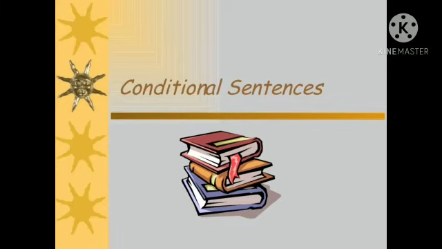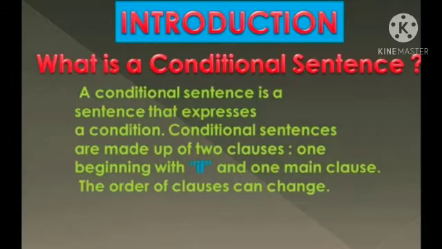Today we are going to study about conditional sentences. So what is a conditional sentence? A conditional sentence is a sentence that expresses a condition. Conditional sentences are made up of two clauses, one beginning with if and one main clause.